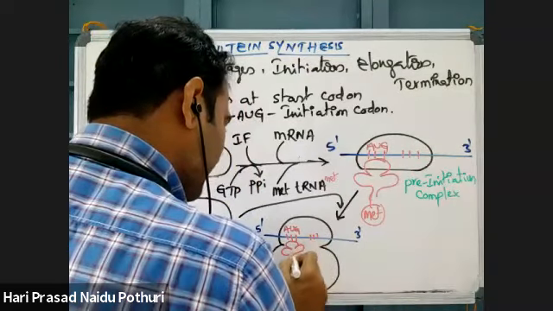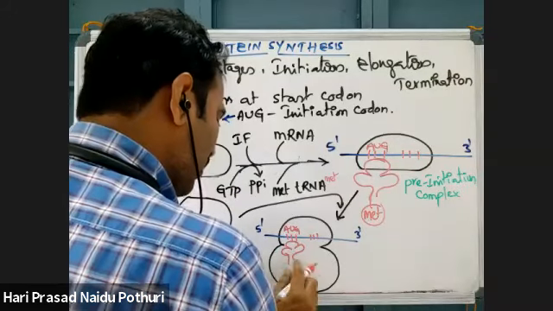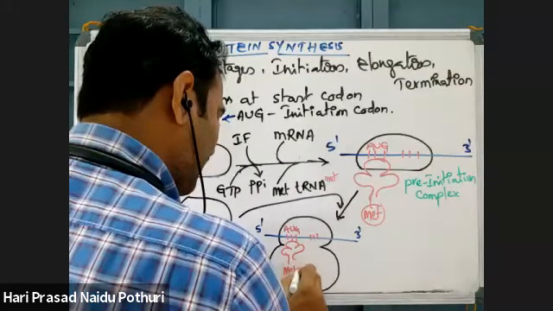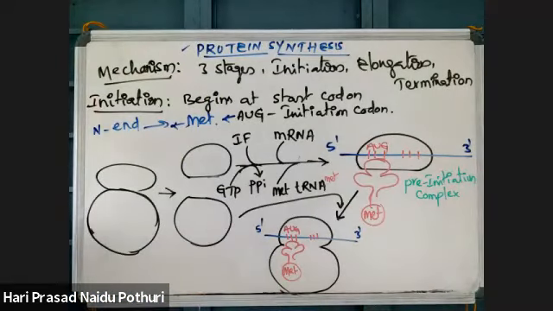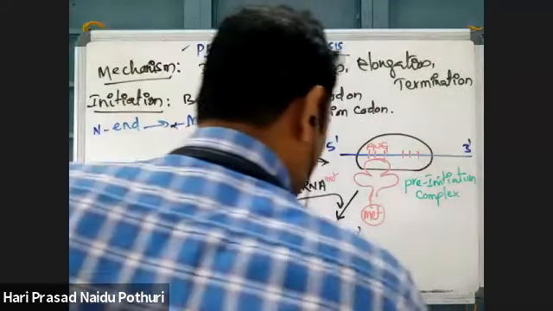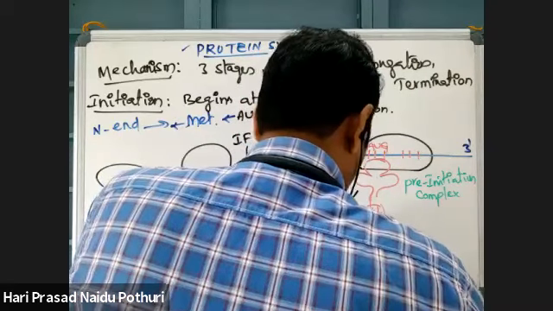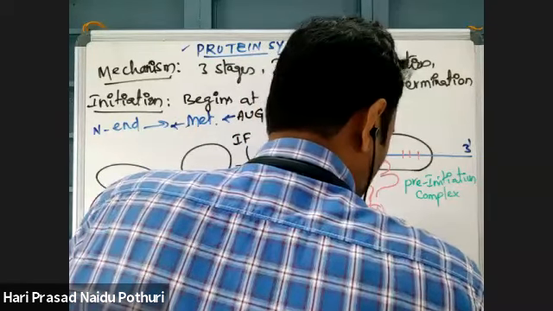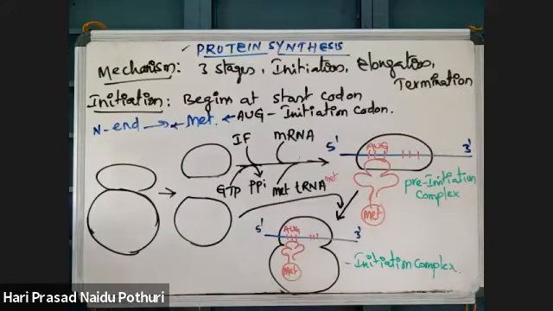The tRNA actually resembles a clover leaf structure, but for our convenience I wrote it like this. This is what we call the initiation complex. Now the initiation is complete.